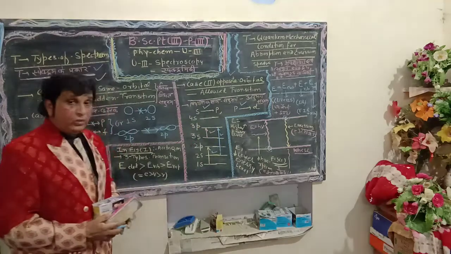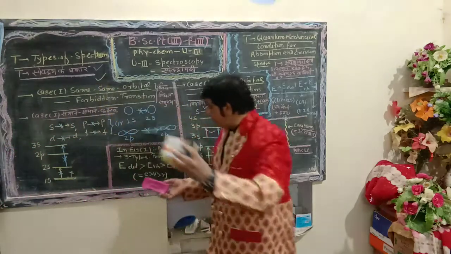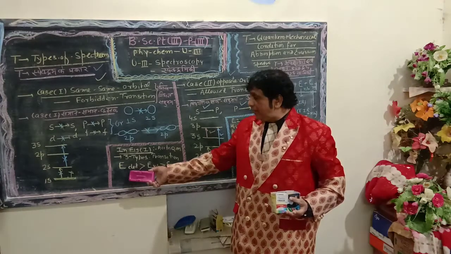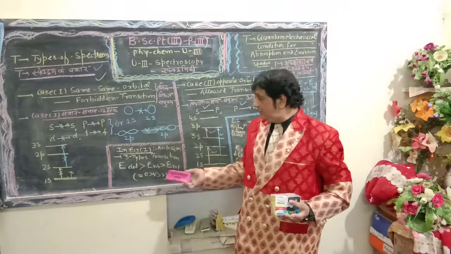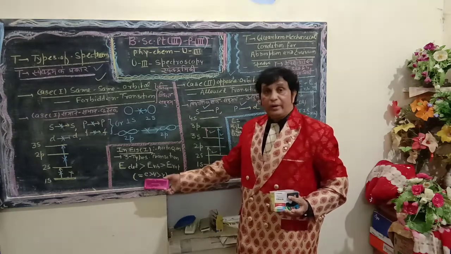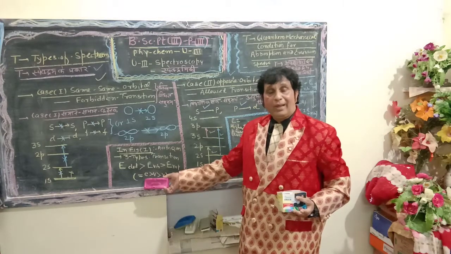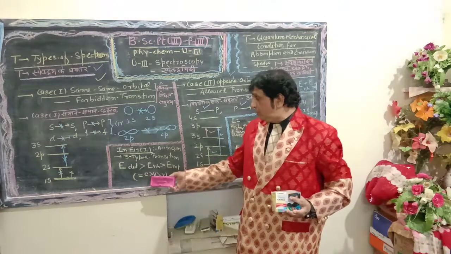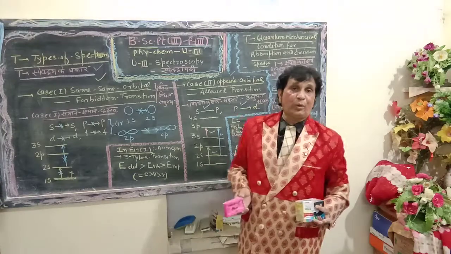And the order, look at the blackboard, I have mentioned on the right hand side of the blackboard: the energy of the electronic transition is higher than vibration, and vibration is higher than rotation. The order, in compact form to remember, I have mentioned on the blackboard: E, V, R. E means electronic, V for vibration, and R for rotational.